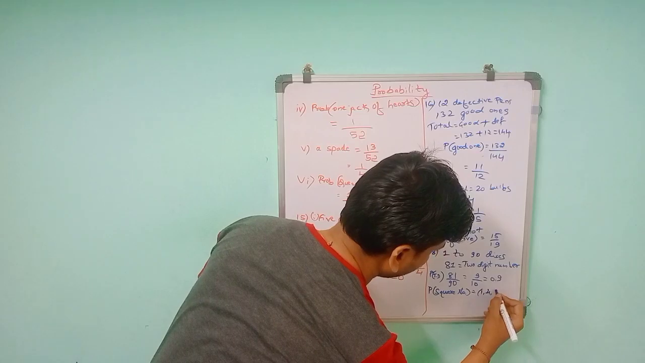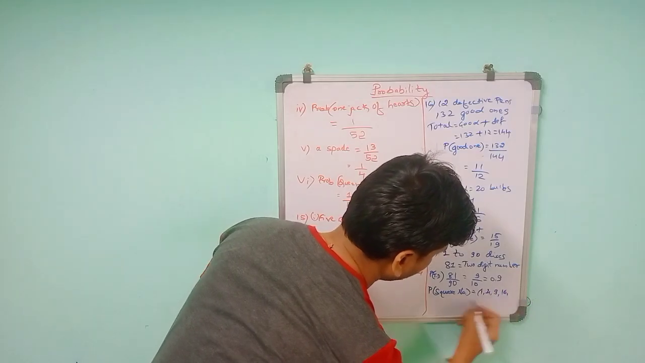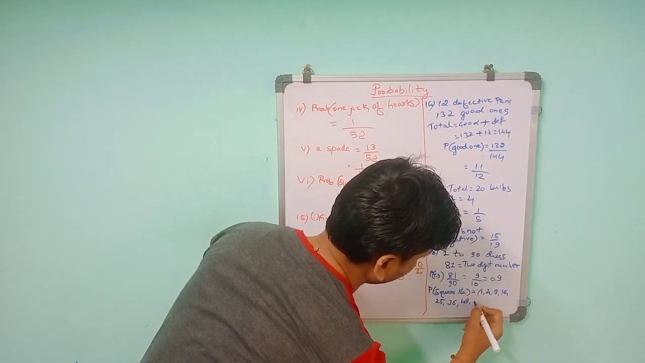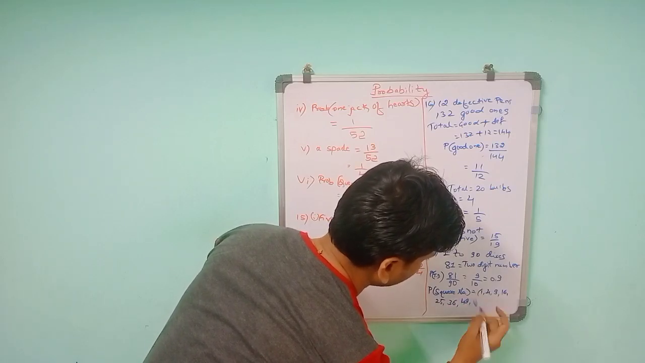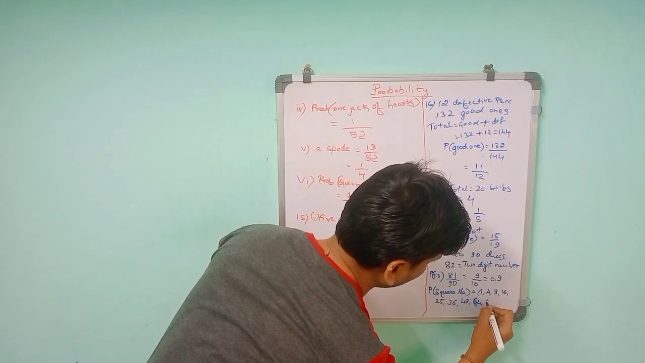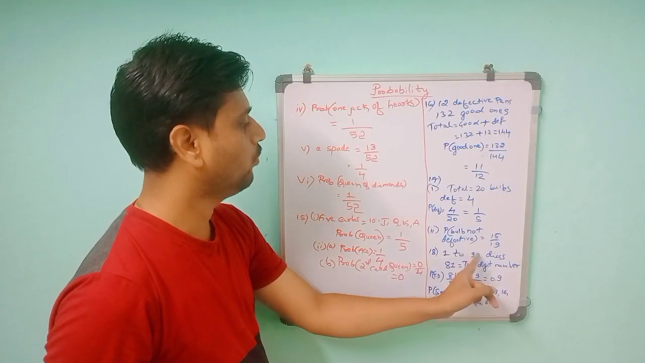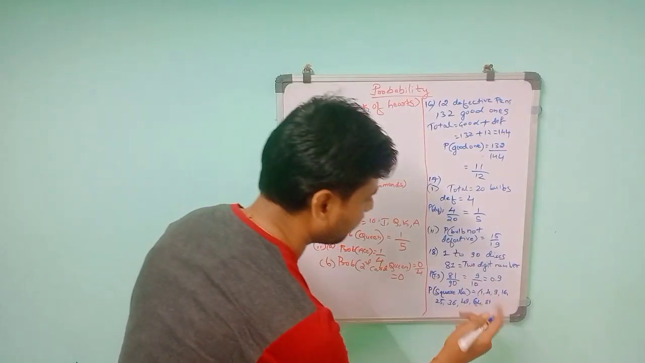4, 2 square is 4, 3 square is 9, 4 square is 16, 5 square is 25, and like that 6 square is 36, 7 square is 49, 8 square is 64, 9 square is 81. We can't take 100 because they told only 1 to 90. So the last remaining is 81.